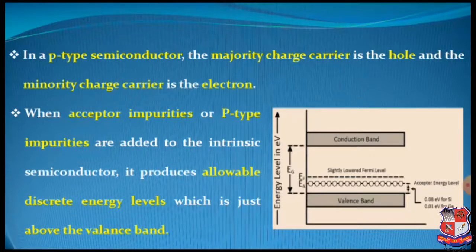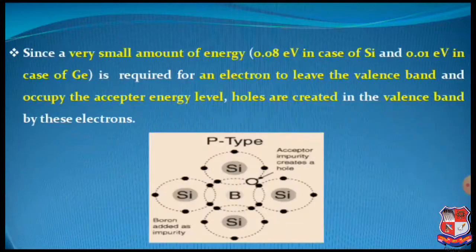So here the band gap of p-type semiconductor and n-type semiconductor plays a major role in their practical, industrial or medical utilization. Since a very small amount of energy, that is 0.08 electron volt for silicon and 0.01 electron volt in case of germanium, is required for an electron to leave the valence band and occupy the acceptor energy level, holes are created in the valence band by this electron.